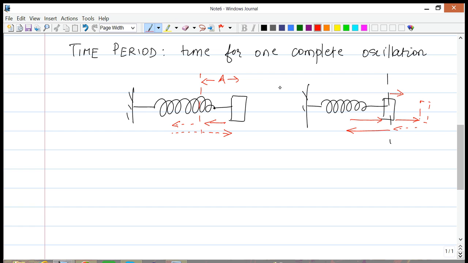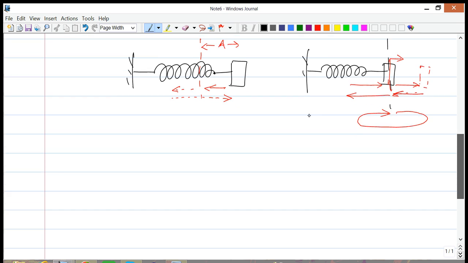So here in this case, the cycle would be the block starting at its equilibrium, going all the way to the right, going all the way to the left, and coming back to equilibrium. So that would amount to one cycle. So it'll be going all the way to the right, coming back, and then going all the way to the left, and then coming back. So this would be one cycle. Alright, so understand this, and make sure that we physically know what's going on. Alright, so that's one thing.